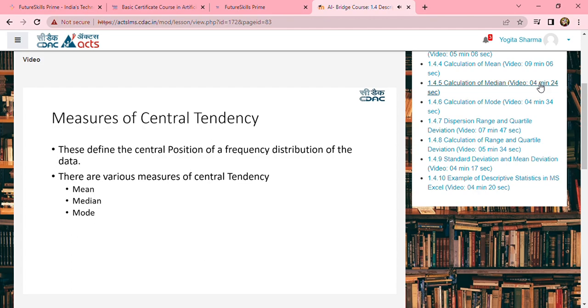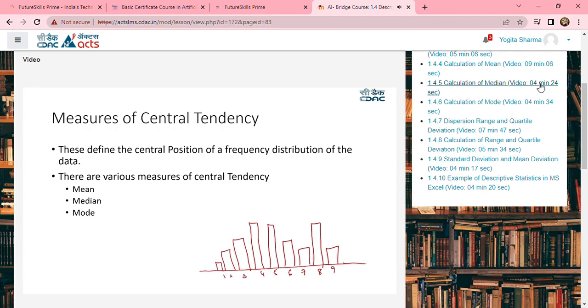For example, if I just take the same example which we discussed in the previous session, the number of students enrolling at the 10 different phases of the interview process or the counseling process, we understand that if this is how the data looks, so 1, 2, 3, 4, 5, just for our understanding, I'm taking it arbitrarily, nothing else, 7, 8, 9, 10.